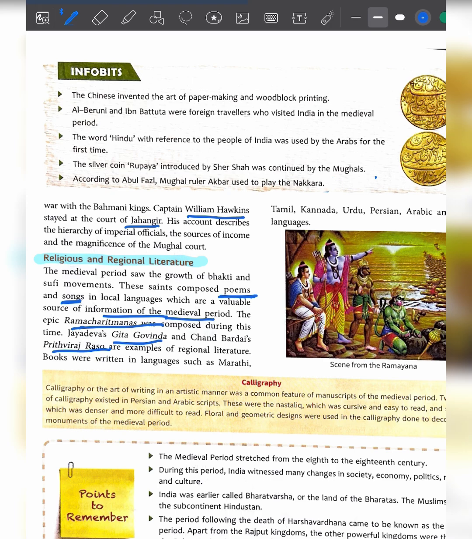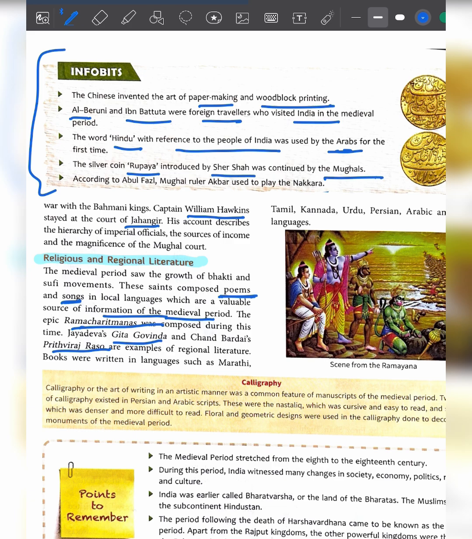Some more information is given in this particular box. Chinese invented the art of paper making and wood block printing. Then Al-Biruni and Ibn Battuta were the foreign travelers who visited India in the medieval period. Then the word Hindu with reference to people of India was used by Arabs for the first time. The silver coin called Rupaya was introduced by Sher Shah and was continued by the Mughals. According to Abul Fazl, the Mughal ruler Akbar used to play the Nakara.